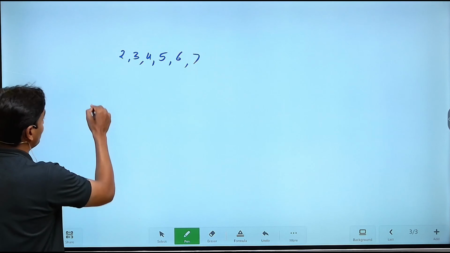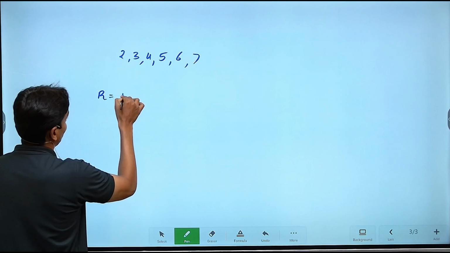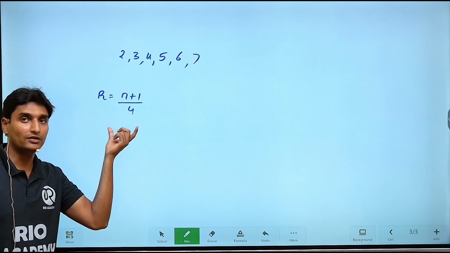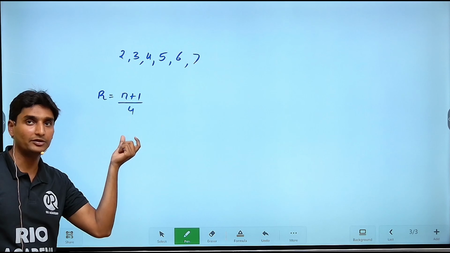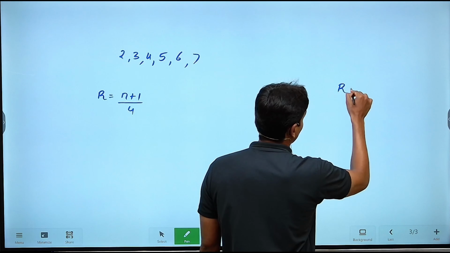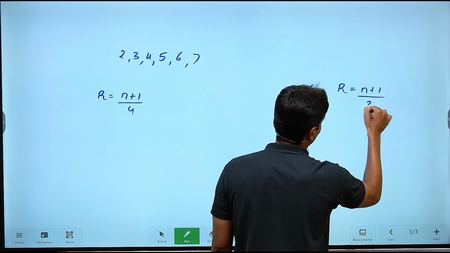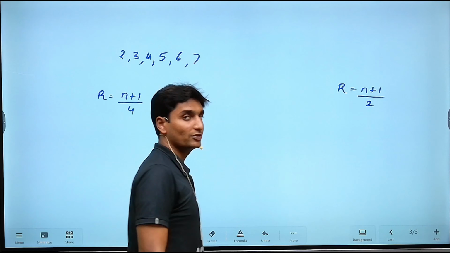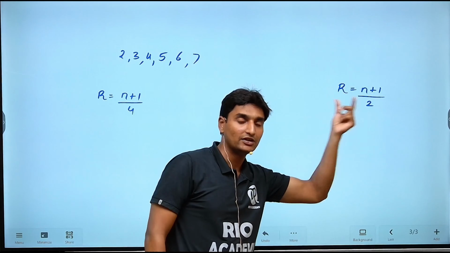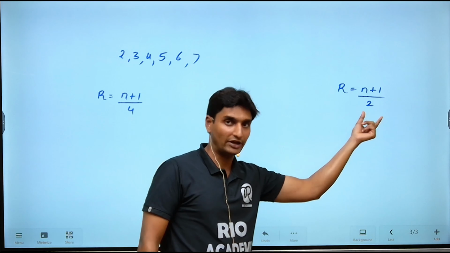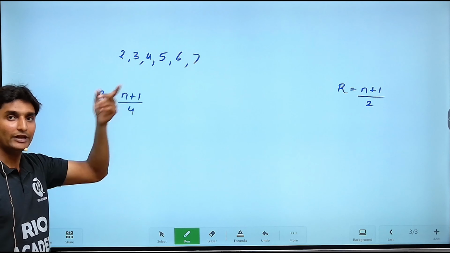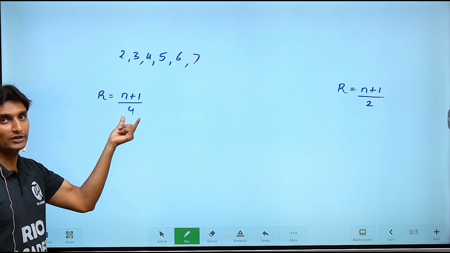On the basis of rank here, which is given by (n plus 1) divided by 4. The rank here, guys, is given by (n plus 1) divided by 4, just as in the case of a median, the rank was given by (n plus 1) divided by 2. Why? Because a median divides the series into 2 equal parts, hence the denominator had 2. Here we are dealing with quartiles. This series is to be divided into 4 equal parts, hence the denominator will include 4.